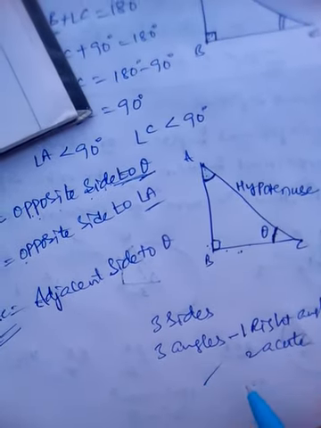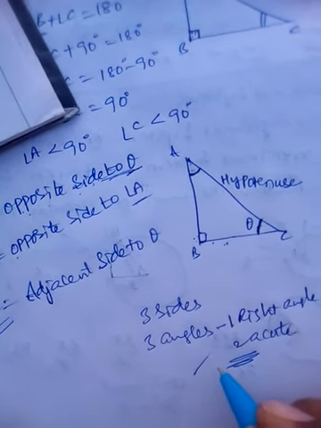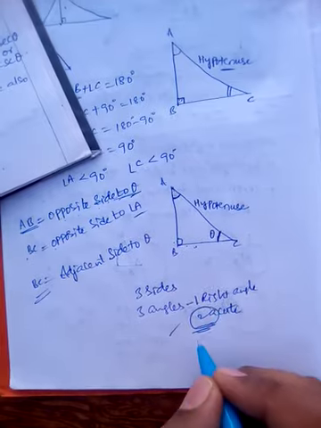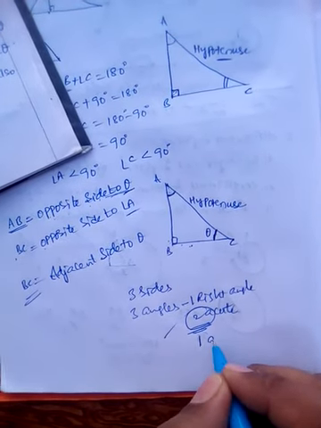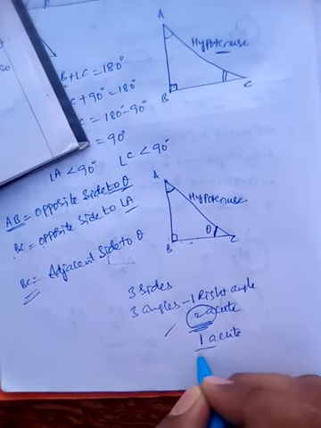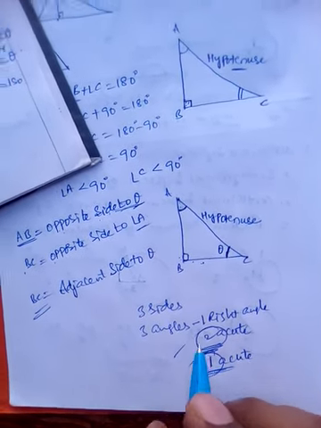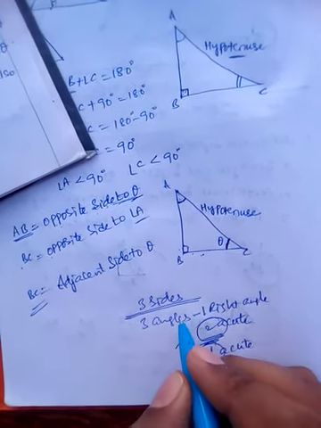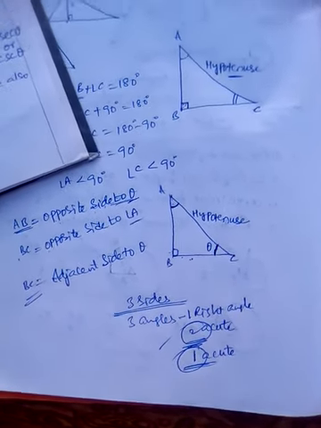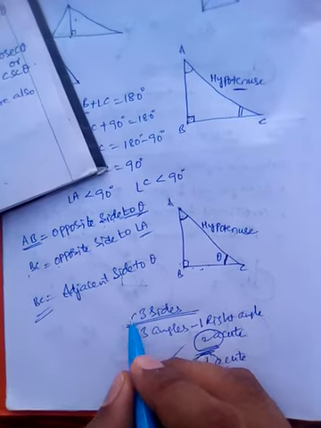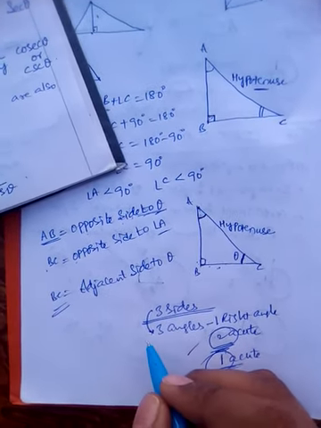Based on the acute angle, we consider any one of the two acute angles, and we define the sides. I mean, we relate the sides with the angles.